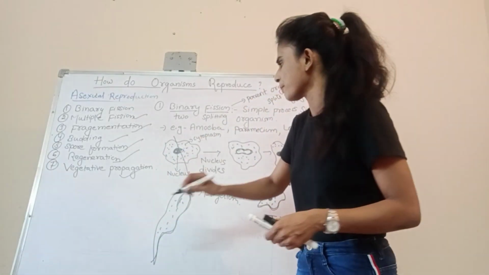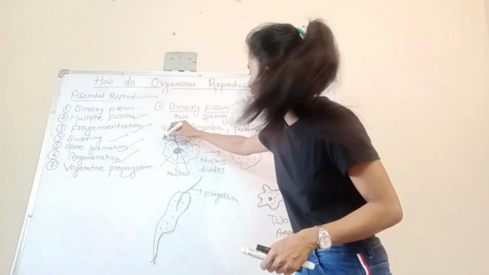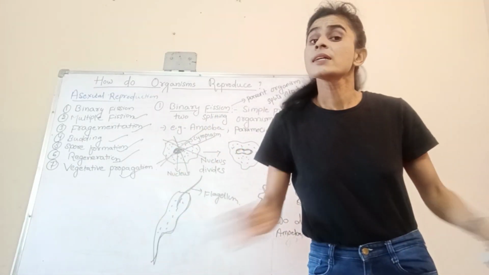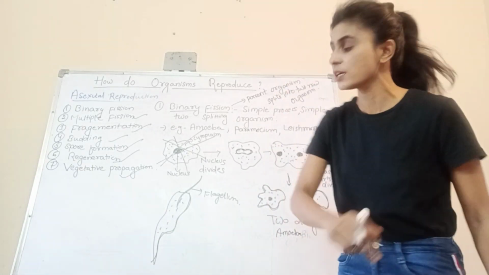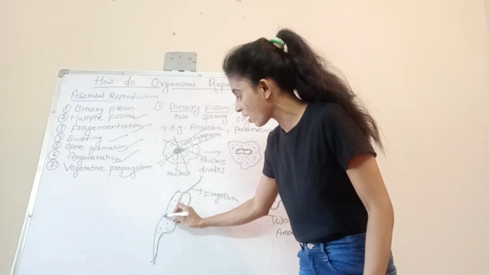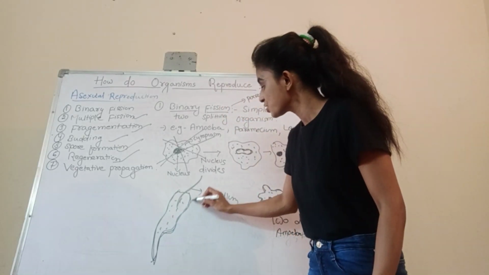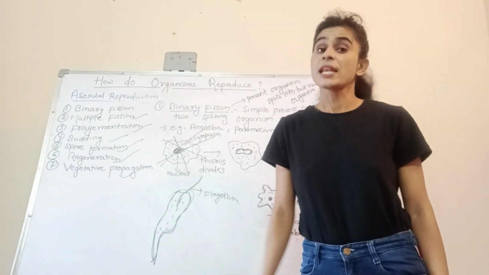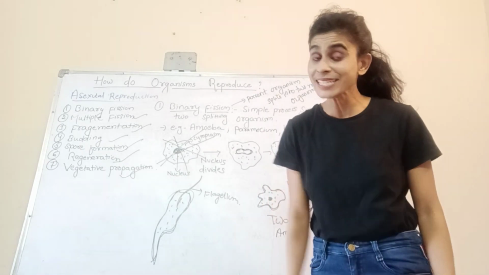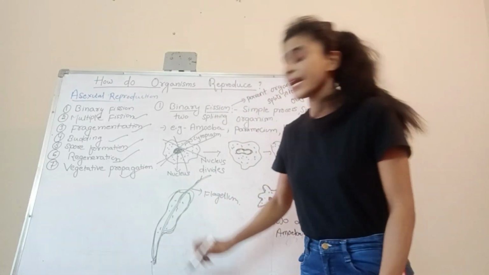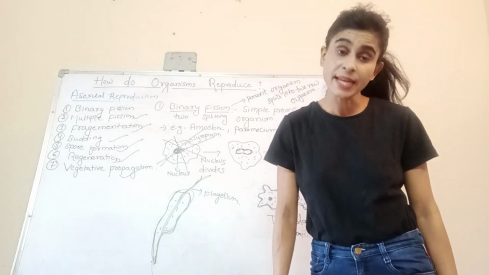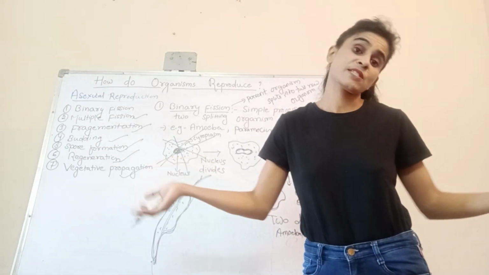But not Leishmania, because Leishmania has an organized shape, and the splitting takes place in the middle and forms two daughter Leishmania.